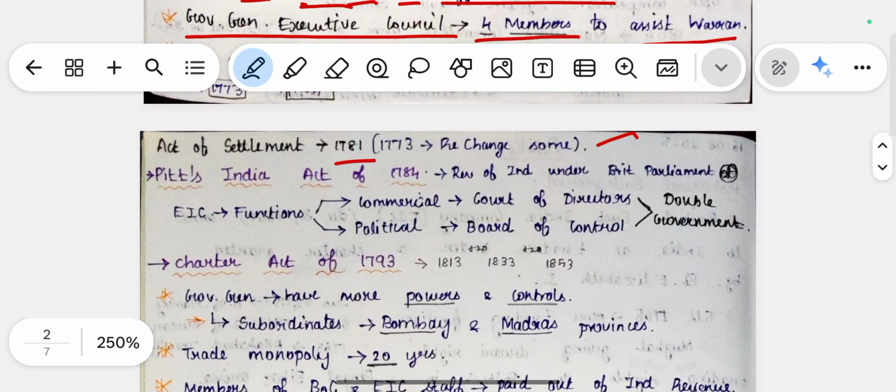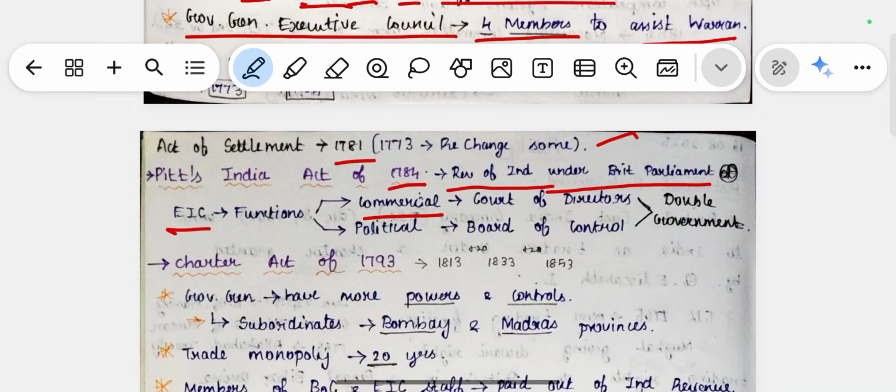After that, Pitt's India Act came into force, where the revenue of India came under the control of the British Parliament. The East India Company's functions were divided into two for the first time: the commercial function and the political function. The commercial function was controlled by the Court of Directors, and the political function by the Board of Control. This was called dual government, controlled by two boards: the Court of Directors and the Board of Control. This came in Pitt's India Act of 1784.